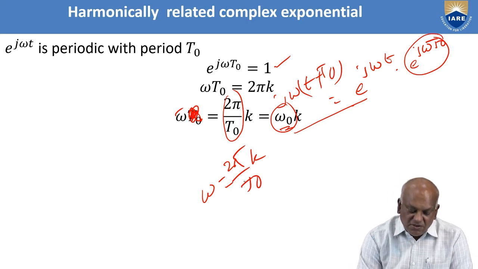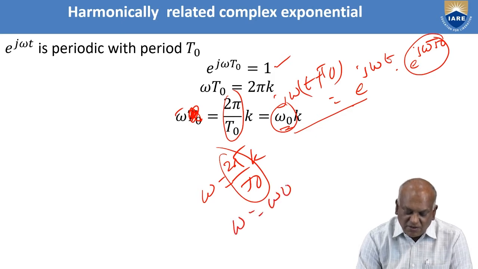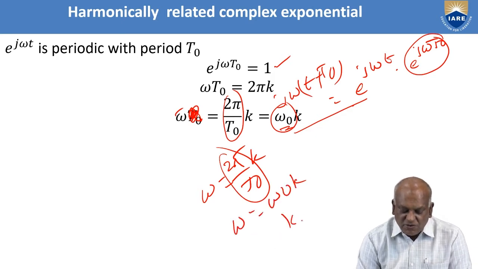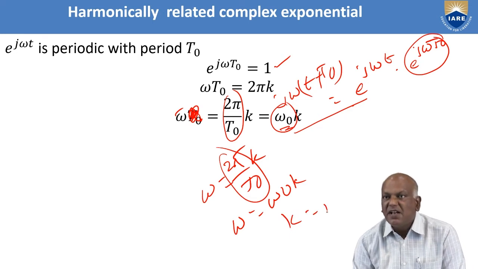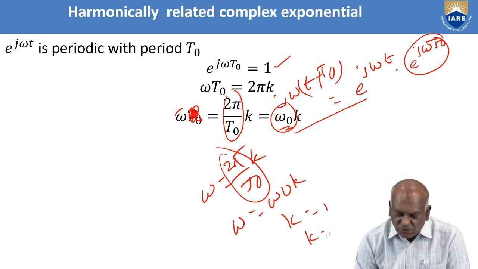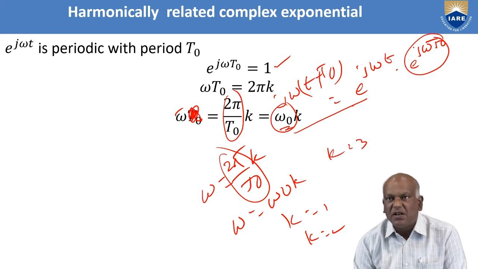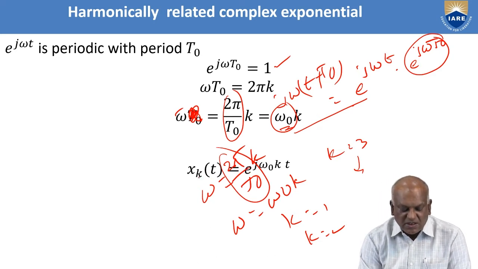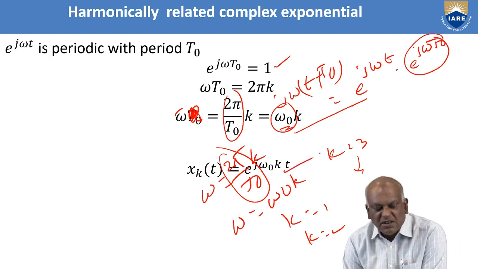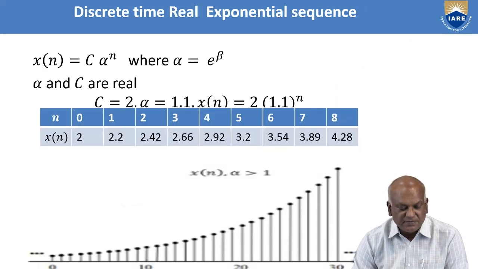That means we see that this is the fundamental frequency. Omega equals omega naught into k. When k is equal to 1, that indicates the fundamental frequency. When k is equal to 2, this is the second harmonic. When k is equal to 3, this is the third harmonic, and so on up to the kth harmonic. Like this, it can be expressed as x k of t equals e power j omega naught k into t. This is called harmonic related complex exponential signals.